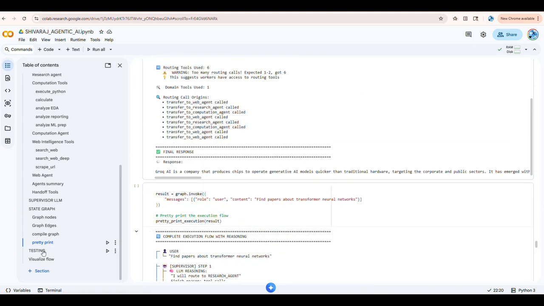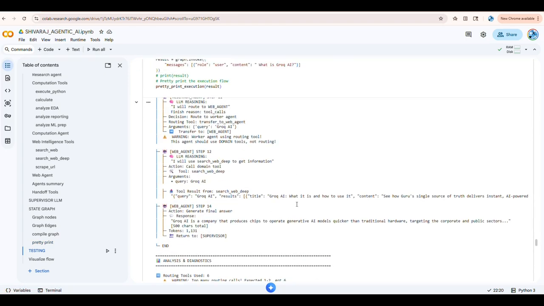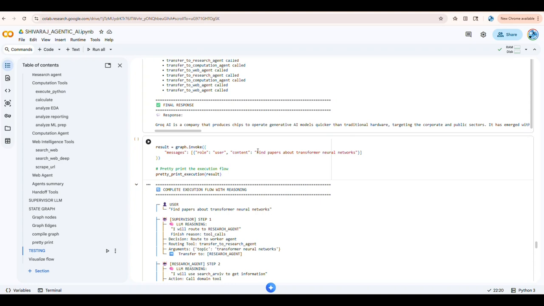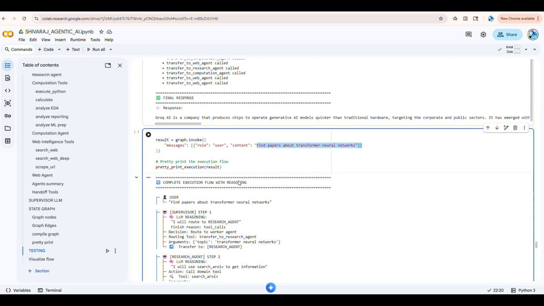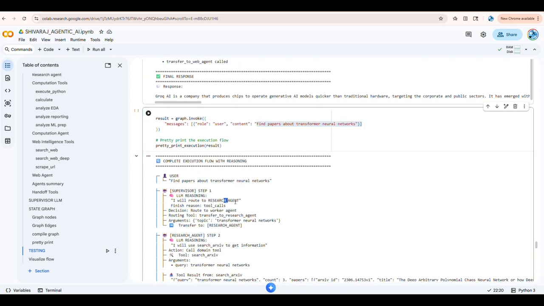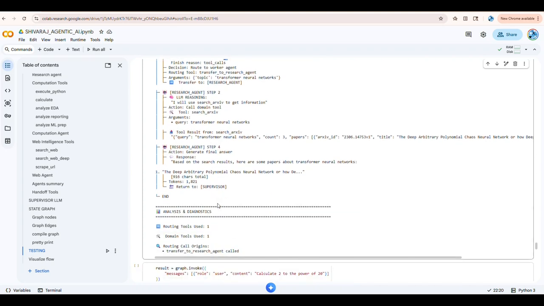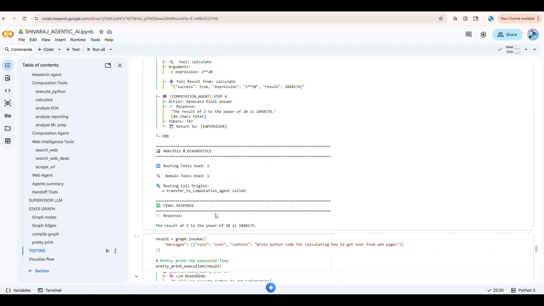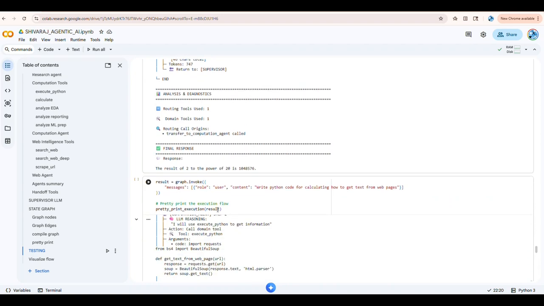Now I have explained up to Grok AI, right? But if you ask something like find papers about transformer neural networks, it goes to the research agent, and the research agent gives the response back to the manager, who handles it. So most of the time it will work, but when it is not working, you have to investigate and understand the LLM through testing. And this particular repository I am pasting in my GitHub repository.